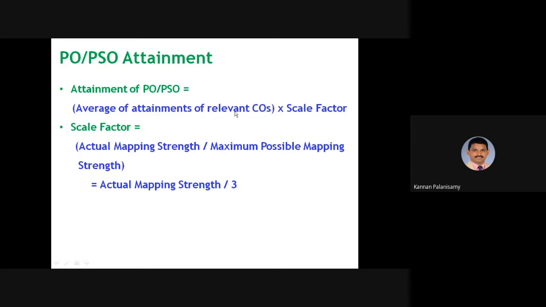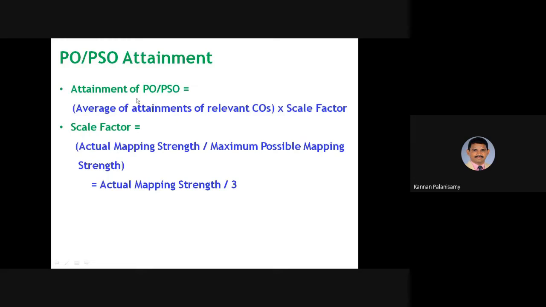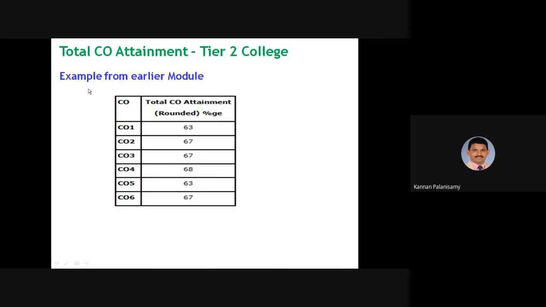Then the average attainment of relevant CO. So this relevant CO. Just a minute. Attainment of PO PSO: average attainment of relevant COs into scale factor. For example, for this PO, the average attainment of relevant CO, you see here. Here you have to calculate in this way. As far as the CO is concerned, you have to calculate in this way, row wise, and find out. And this is an example for the earlier model. So in that way, it has been calculated.